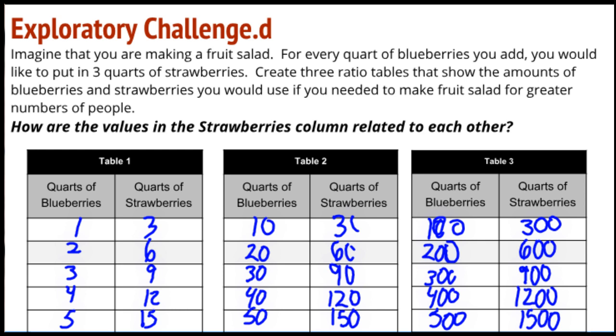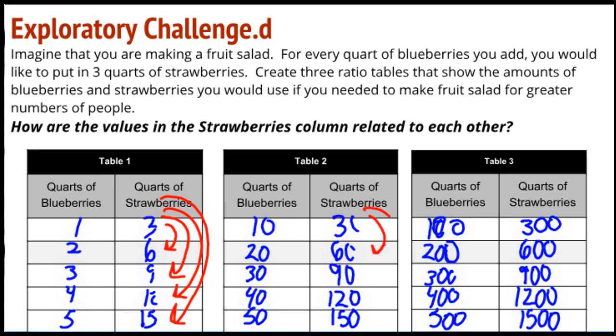Strawberries. The strawberries, yes, they have this multiplicative relationship also. Ooh, I said multiplicative, and I'm writing addition. Wow. All right, so a times 2, a times 3, a times 4, a times 5.